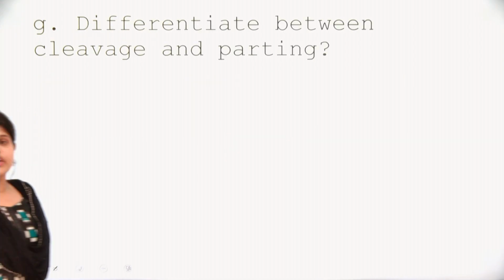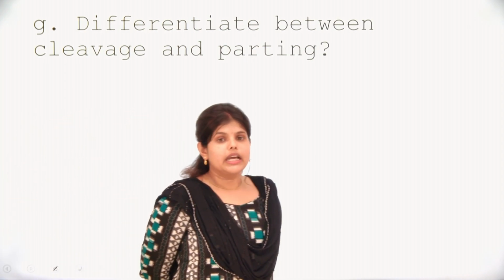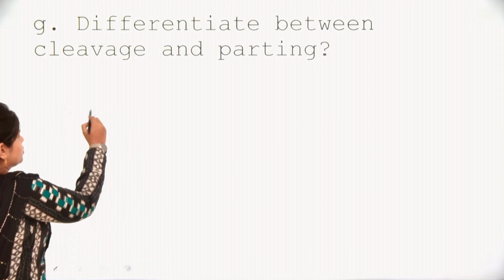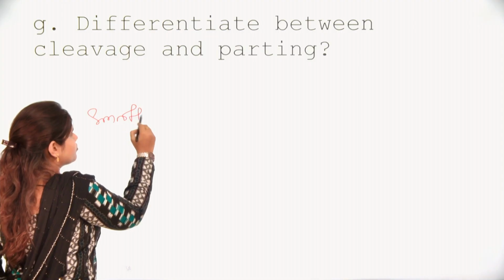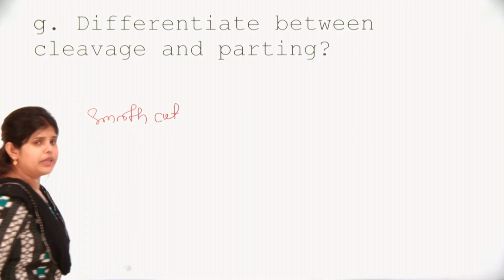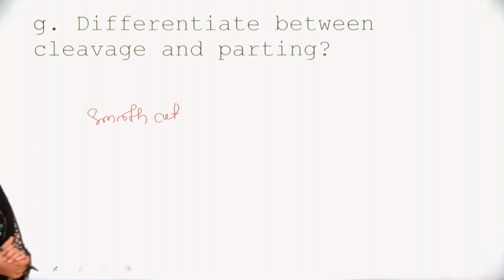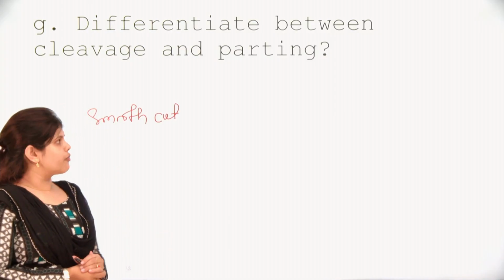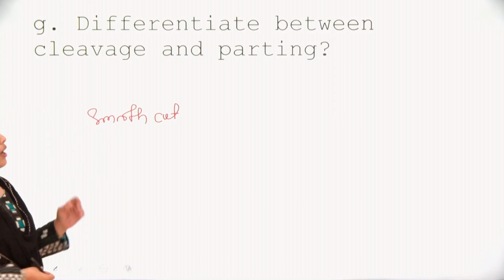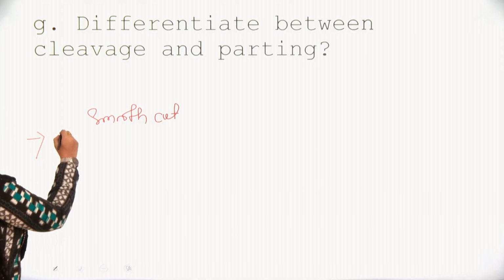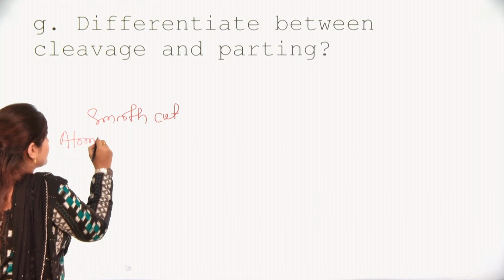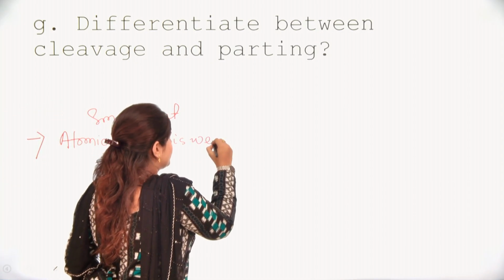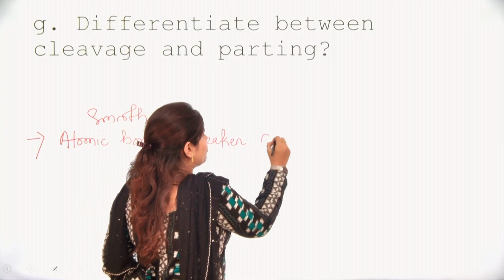Next is to differentiate between cleavage and parting. In case of cleavage, we have a smooth cut between the minerals, and it will look like glaze. It gives a glazed and fresh surface. Also, the atomic bond is weaker in case of cleavage.